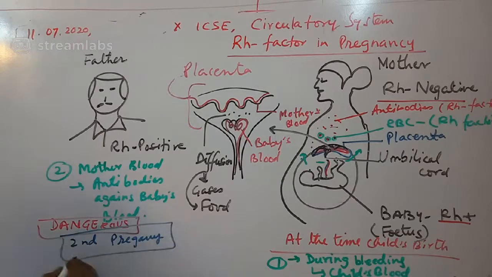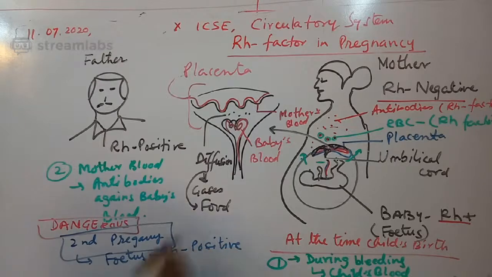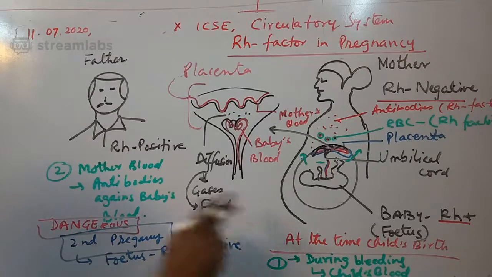Suppose in the second pregnancy she is again pregnant with a second child, and the child is again Rh positive.